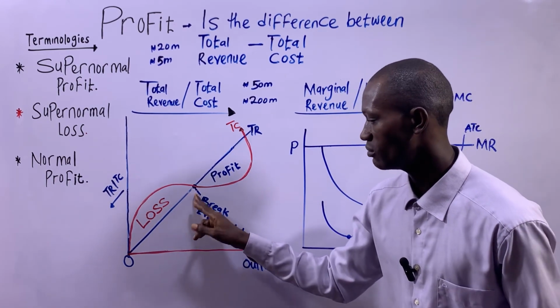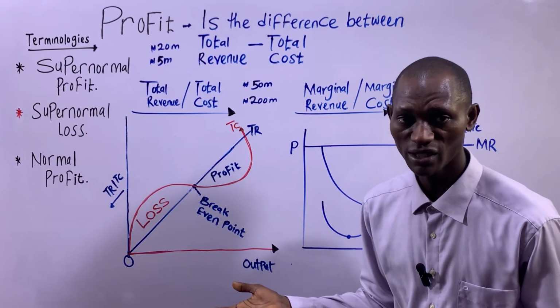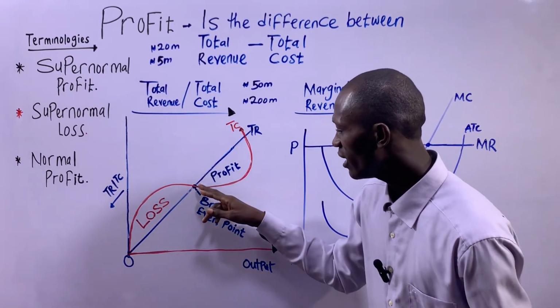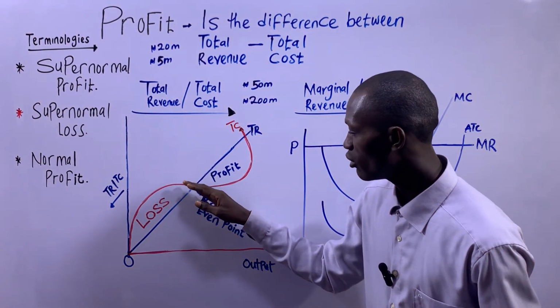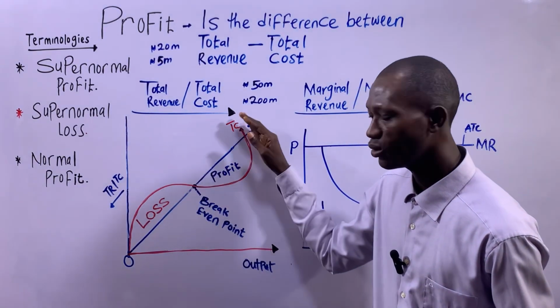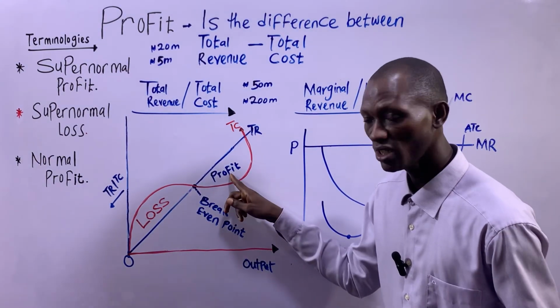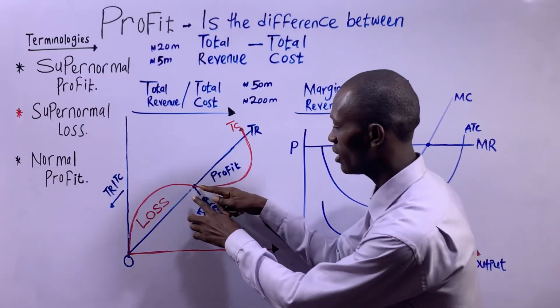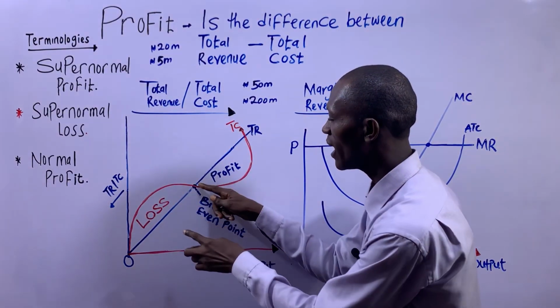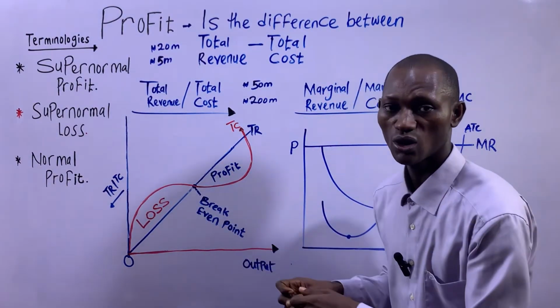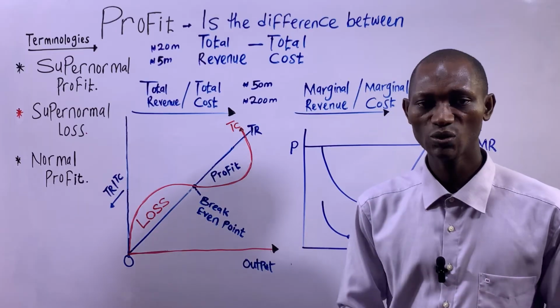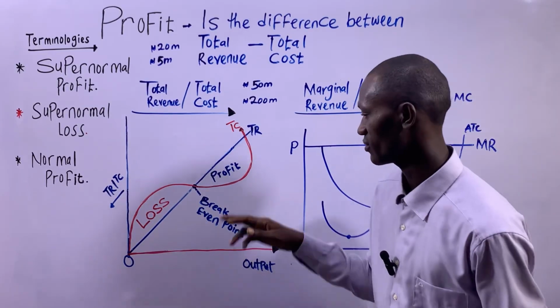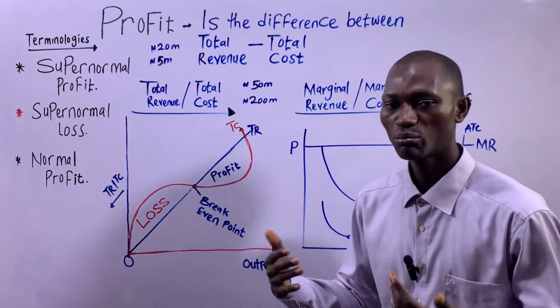So here, the firm breaks even. Then any region above the break-even point is the profit region, because our total revenue lies above the total cost. So anytime your total revenue is greater than your total cost, the firm makes profit.